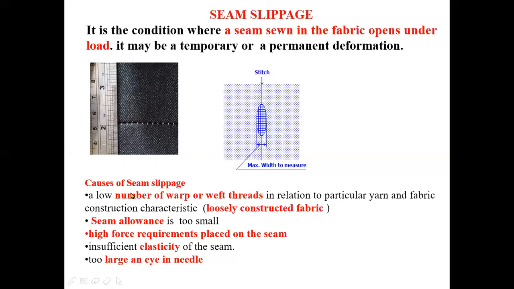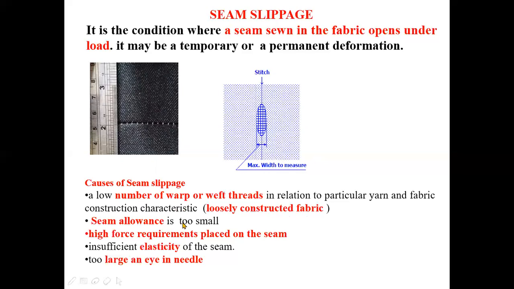Now let us see what are the causes of seam slippage. A low number of warp and weft threads in relation to the particular yarn and fabric. That means you can say the loosely constructed fabric. That means EPI and PPI. If these are very small, then there will be a chance of seam slippage. But here this is the problem of the fabric. That means the seam slippage here is caused by the loose construction of the fabric.